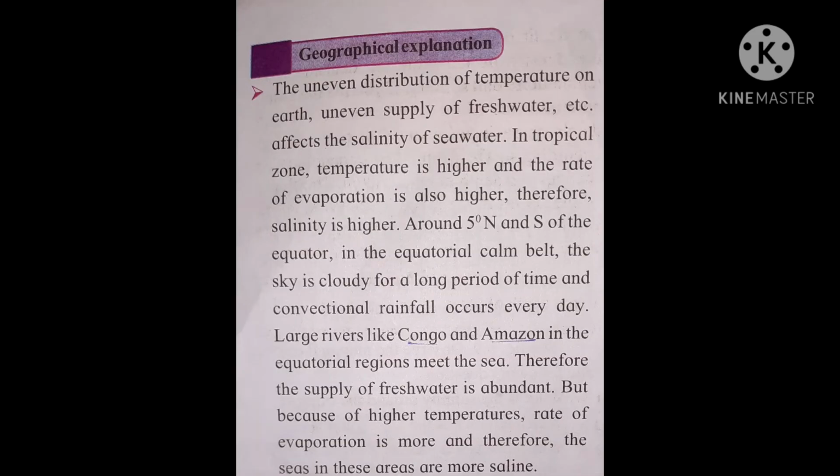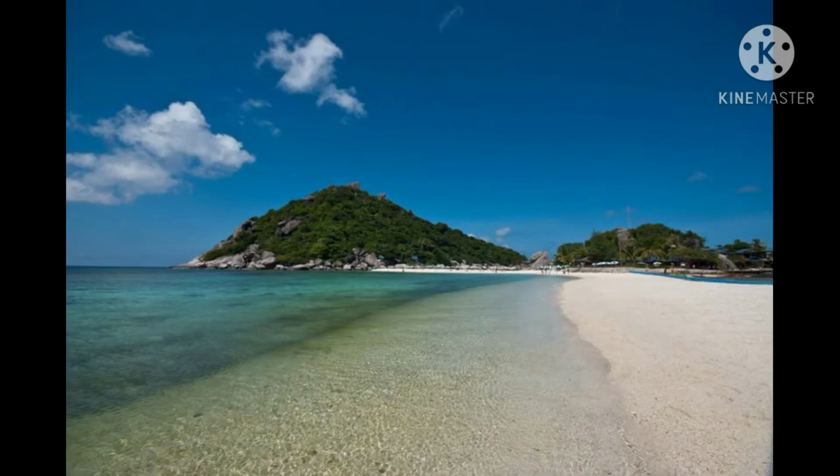Let us move forward. Geographical explanation. The most important factors that affect the salinity of seawater are uneven distribution of temperature on earth, uneven supply of fresh water, etc. Children, in tropical zone, that is near the equator, the temperature is very high. So, evaporation is also higher. Therefore, salinity is higher near the equator.